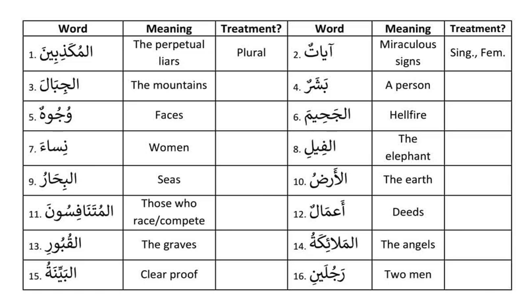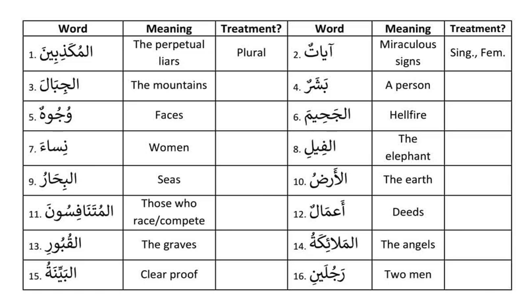Basharun is one person. So it's singular, very easy. Wujuhun means faces. It is ending in an un sound, like Muslimun. Muslimun looks singular, right? Wujuhun looks like a singular, but check the meaning. It's plural, faces, so it's a broken plural. It looks like a singular ending, but the meaning is plural, which means a broken plural.